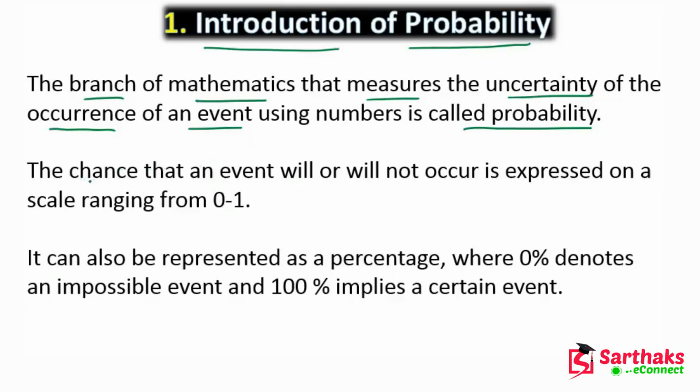The chance that an event will or will not occur is expressed on a scale ranging from 0 to 1, meaning the event may happen or not. It can also be represented as a percentage, where 0% means an impossible event.